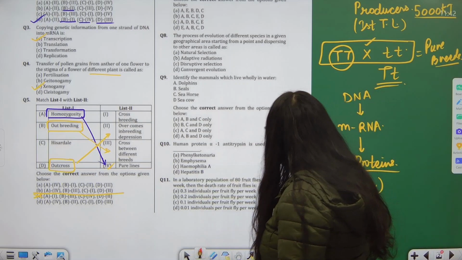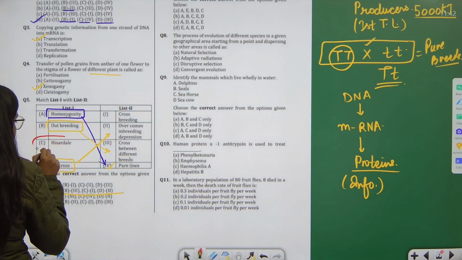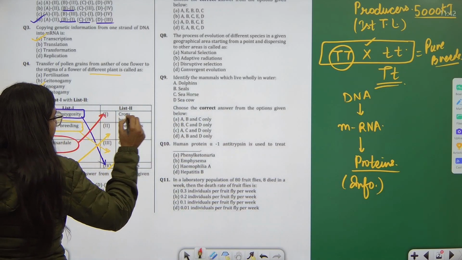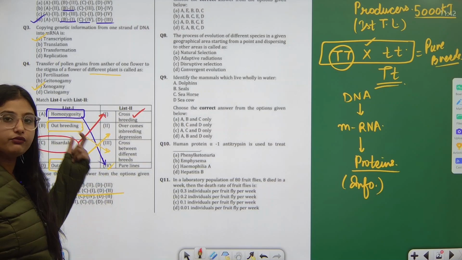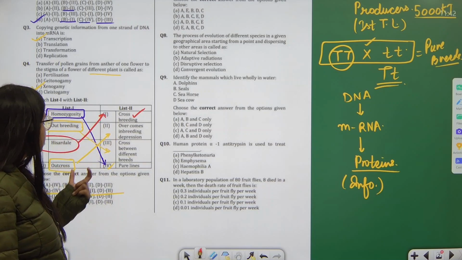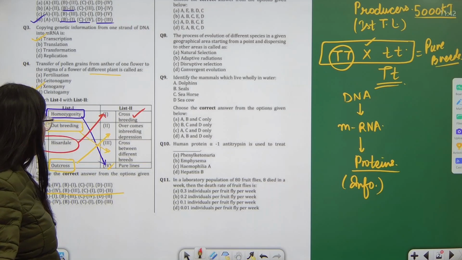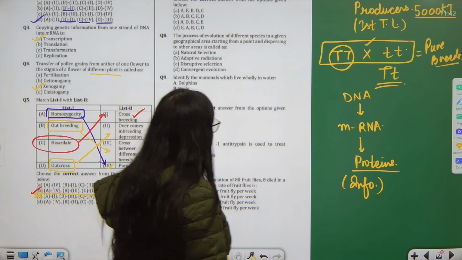Hisardale. This is a species which was developed by crossbreeding. Okay, so anyways it was the leftover one. If you know the concepts of the other three, you can easily determine the answer. So in B lies the correct answer.